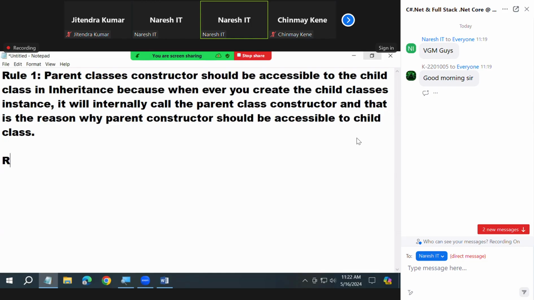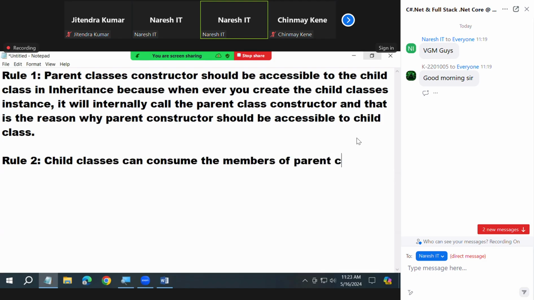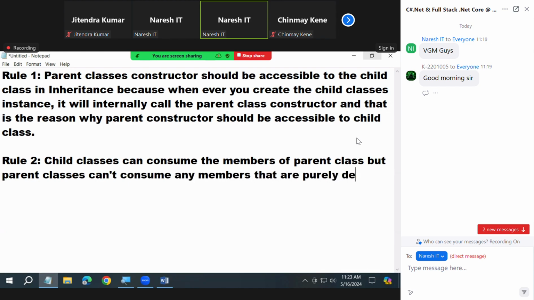The second rule: child classes can consume the members of the parent class, but parent classes cannot consume any members that are purely defined in the child class.